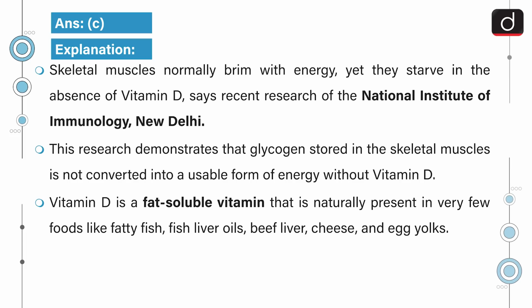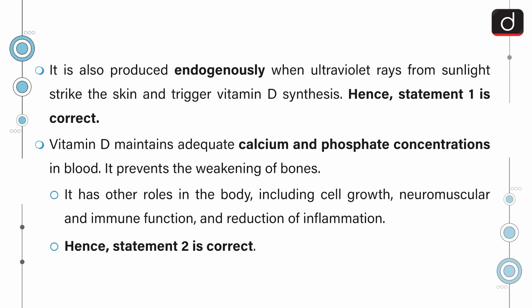Skeletal muscles normally brim with energy, yet they starve in the absence of vitamin D, says recent research of the National Institute of Immunology, New Delhi. This research demonstrates that glycogen stored in the skeletal muscles is not converted into a usable form of energy without vitamin D. Vitamin D is a fat-soluble vitamin that is naturally present in very few foods like fatty fish, fish liver oils, beef liver, cheese, and egg yolks. It is also produced endogenously when ultraviolet rays from sunlight strike the skin and trigger vitamin D synthesis. Hence, statement 1 is correct.